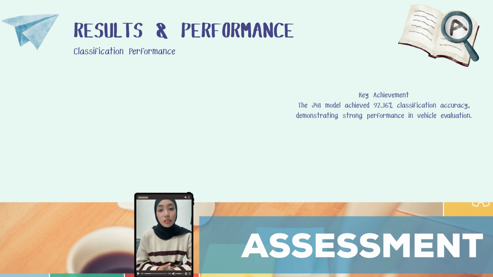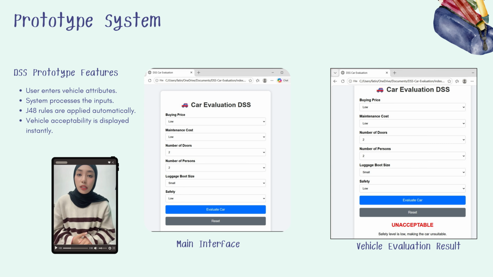Overall, the results demonstrate that the J48 decision tree algorithm is effective in evaluating vehicle acceptability. With an accuracy of 92.36%, the model provides strong performance and serves as a reliable decision-making engine for our decision support system. Thank you. After evaluating the performance of the model, I will now explain how these decision rules were implemented in our prototype system.